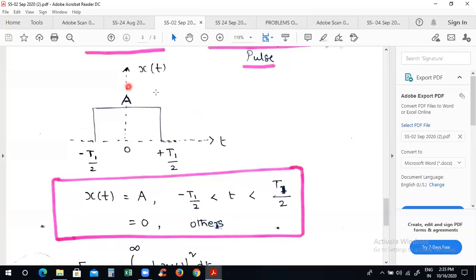Therefore, certain type of signals we will use to find out the Fourier transformation because this is an aperiodic signal.